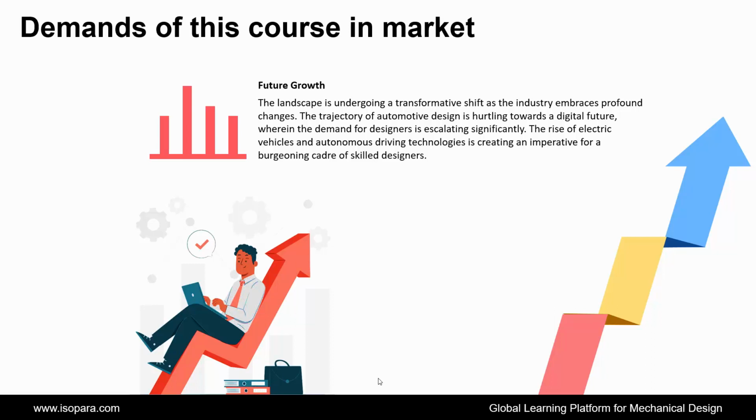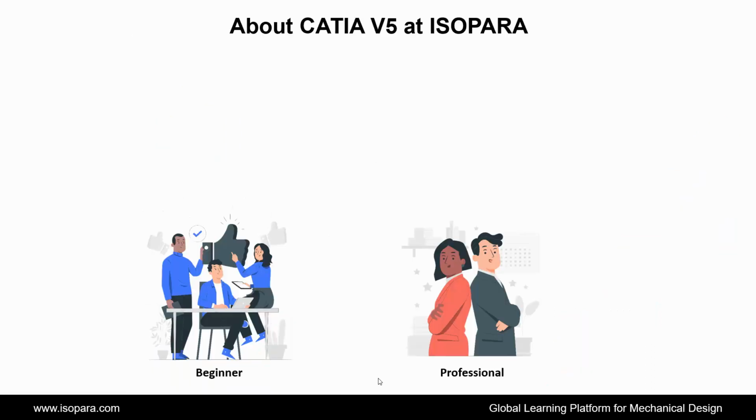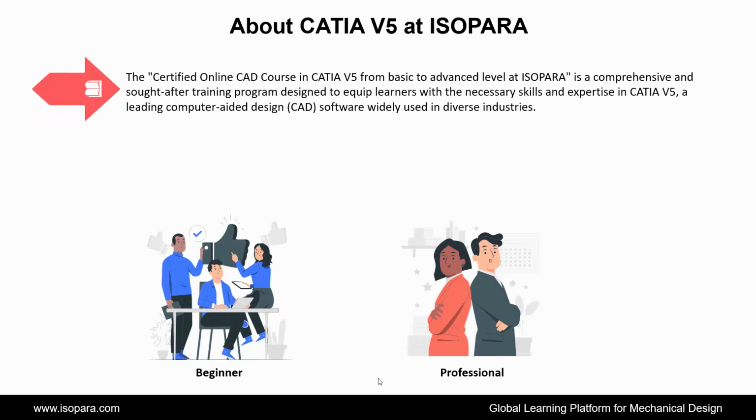Now, we see about the Beginners CAD course in CATIA from basic to advanced level at ISOPARA. Let's begin. The Certified Online CAD course in CATIA from basic to advanced level at ISOPARA is a comprehensive and sought-after training program designed to equip learners with the necessary skills and expertise in CATIA, a leading computer-aided design software widely used in diverse industries.